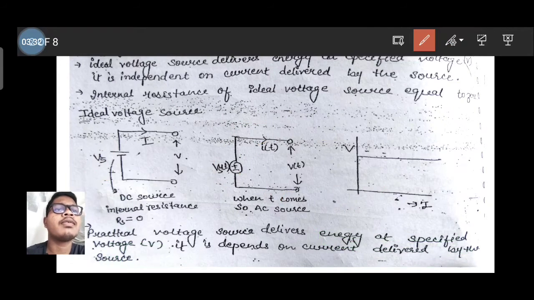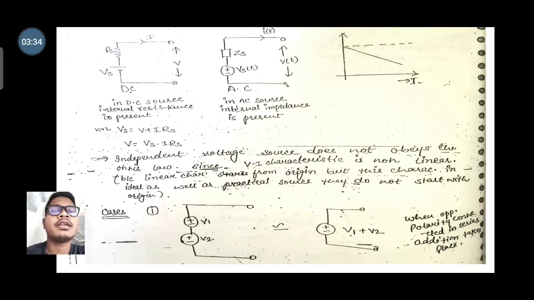So let's come to the next slide. Here see, these are the practical voltage sources, with a DC type and an AC type. In the DC type there is a connection of one resistance, and this resistance has some value, so a voltage will drop across this resistance.